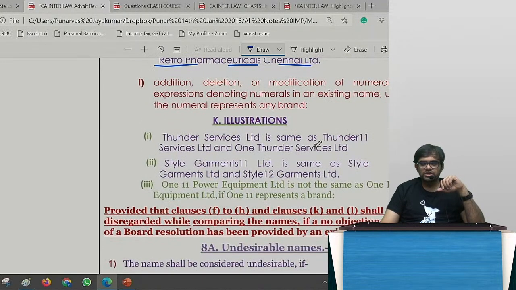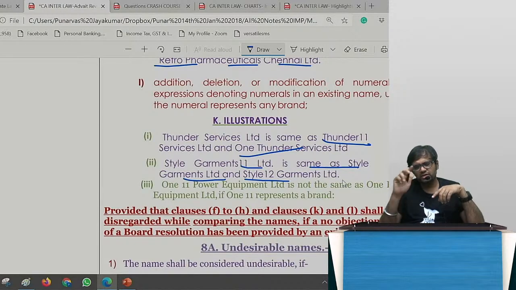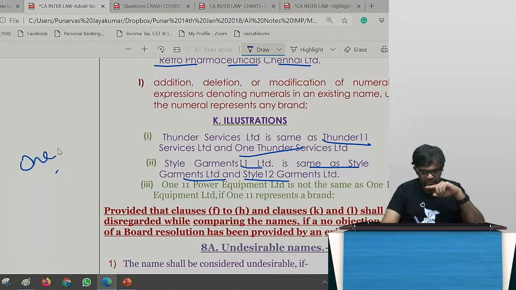Then addition, deletion or modification and adding of numerals, etc. is not allowed. So if you see Thunder Services is the same as Thunder 11 Services, One Thunder Services. Style Garments 11 is the same as Style Garments or Style 12 Garments, Style 11 Garments, all that. You can't change the number and start one more company. So if you see Virat Kohli has 1-8, you can't make it 1-8 company, like all these things.